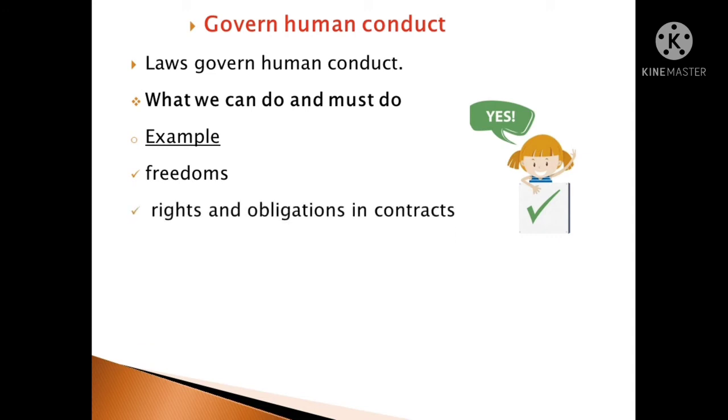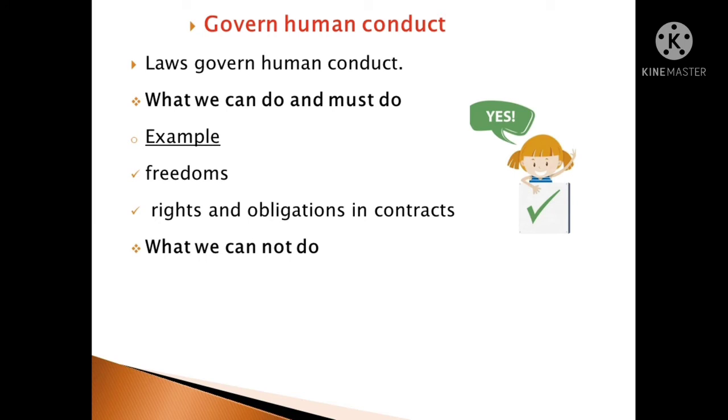In commercial law, the rights and obligations in contracts are clearly set out also in our laws. For example, the buyer should pay the purchase price always and accept the delivery of the merx or the thing being sold, as well as look out for patent defects, while the seller, on the other hand, should receive the purchase price, deliver the merx to the buyer, as well as warrant the product against any latent defects.